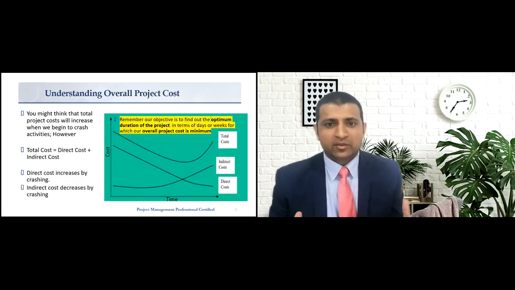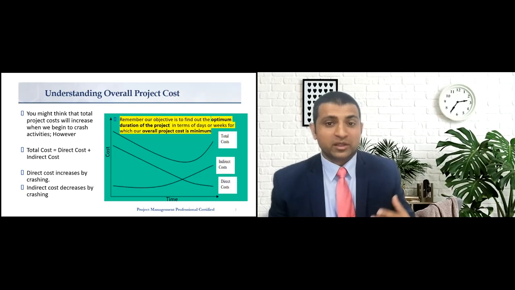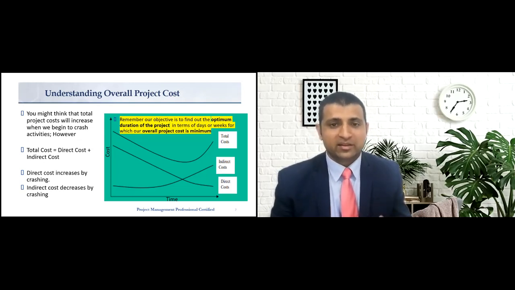While crashing, you may assume that the project cost will increase. However, the direct cost of the project increases as a result of crashing, whereas the indirect cost of the project decreases as a result of crashing. So overall project cost should actually decrease as a result of crashing.